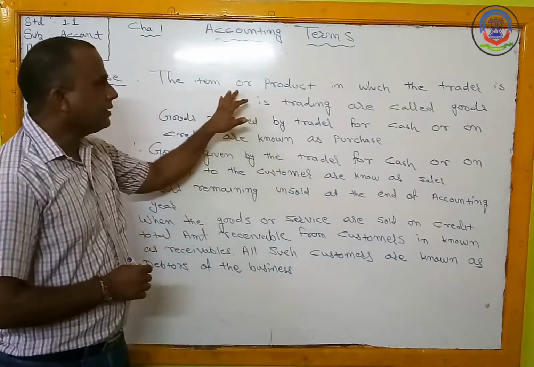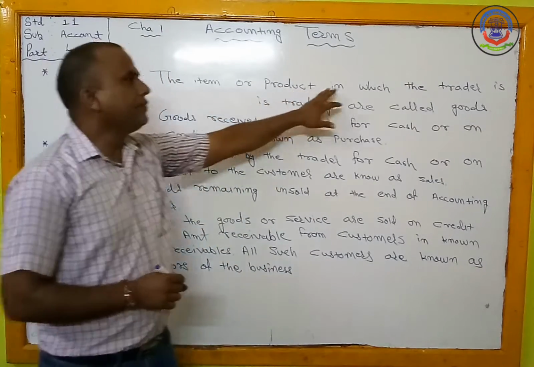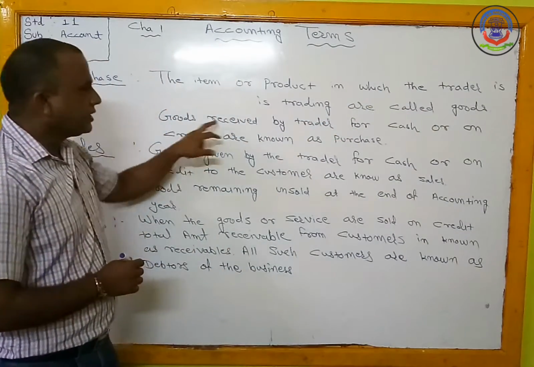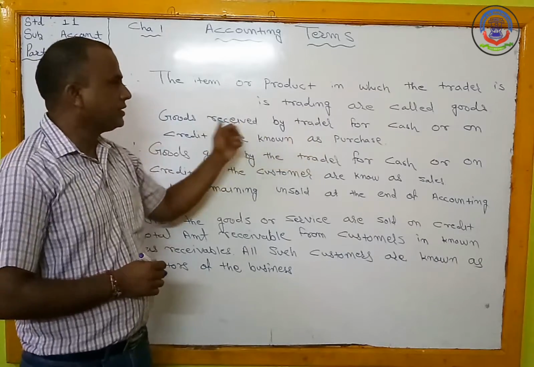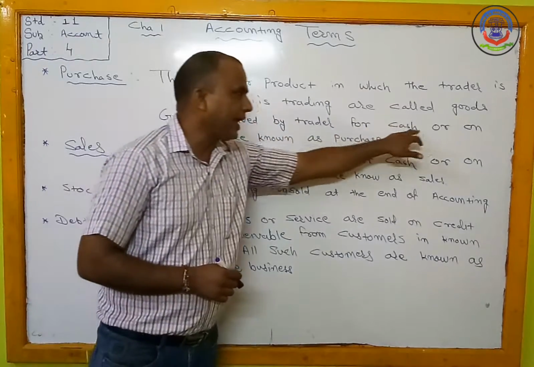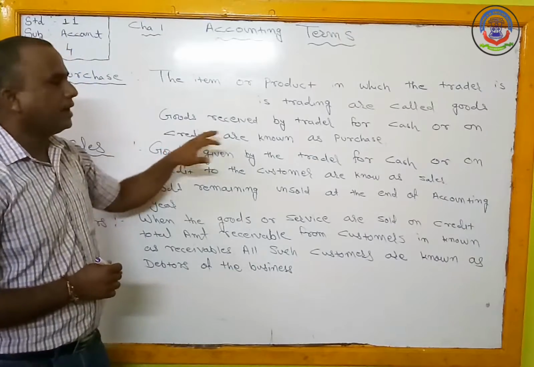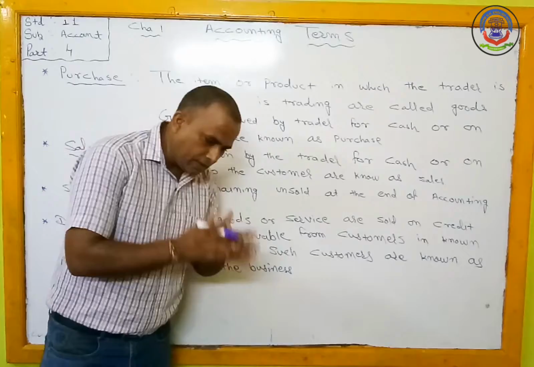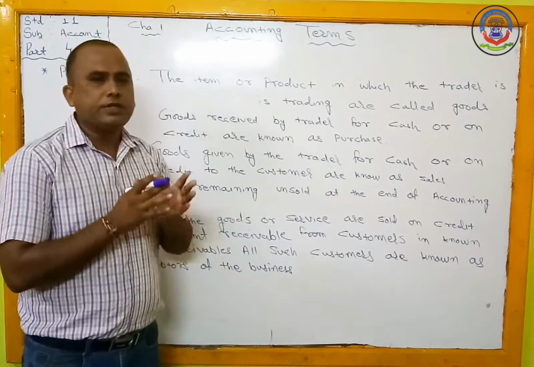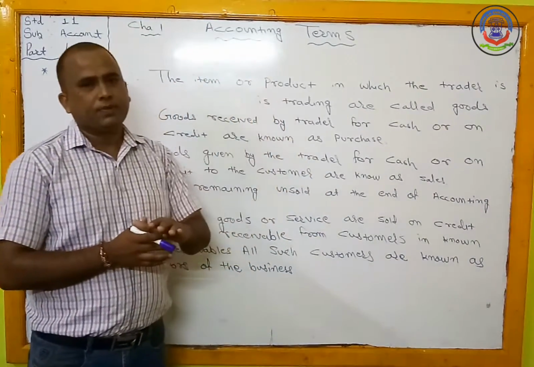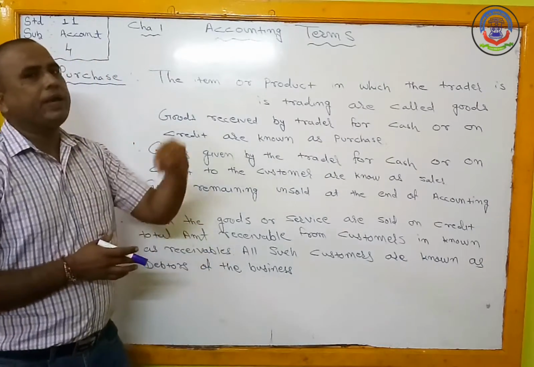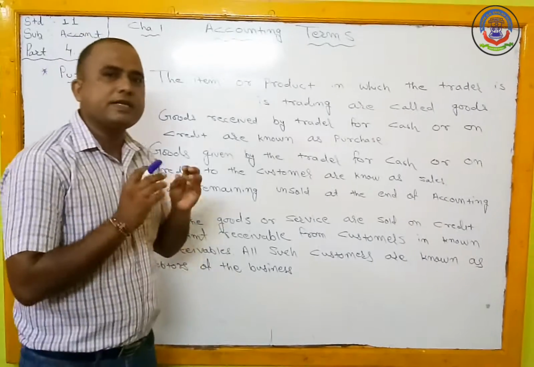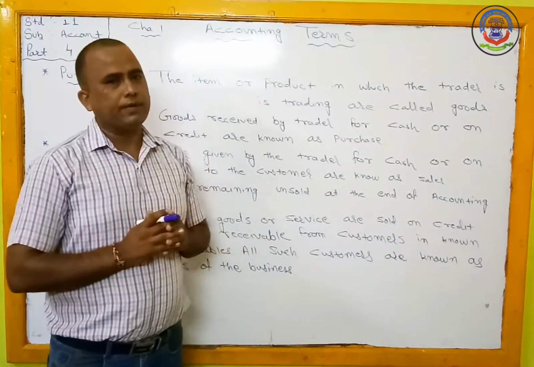Goods received by the trader for cash or on credit are known as a purchase. So when the trader purchases these goods from the supplier, maybe on cash or maybe on credit, that activity is known as a purchase in our accounting term.